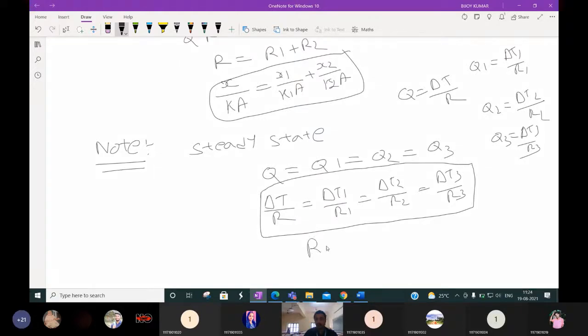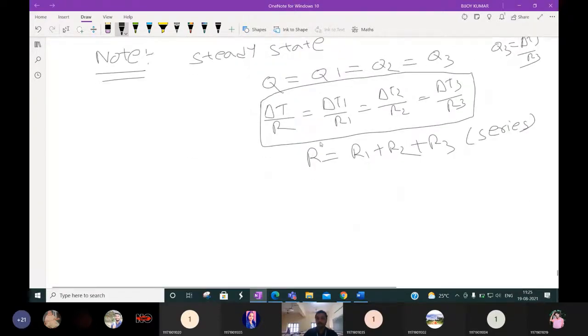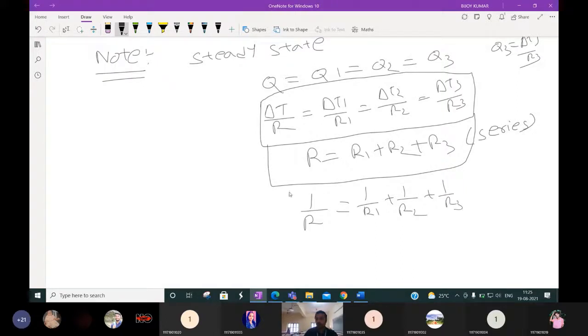And R is equal to R1 plus R2 plus R3 if connected in series. But what if it is connected in parallel? Overall resistance will be 1 by R equals 1 by R1 plus 1 by R2 plus 1 by R3 if the walls are connected in parallel.